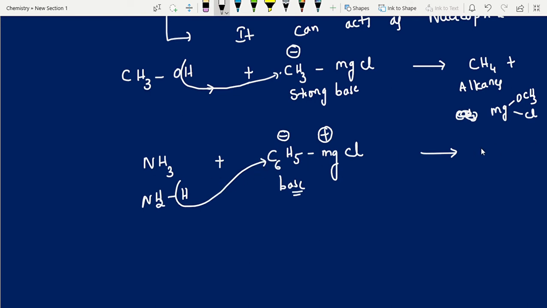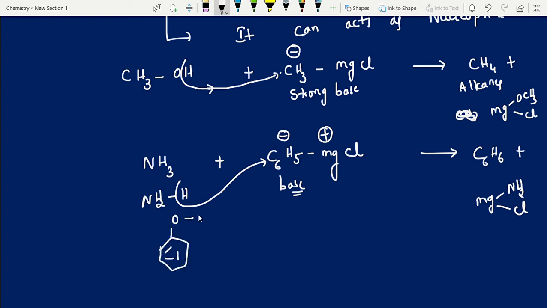Okay. So what is the main product? Benzene. Plus, what is this byproduct? NH2, after losing hydrogen. And what about this one? Cl. That's all, students. Easily we can write. Okay. Now, next, another one.